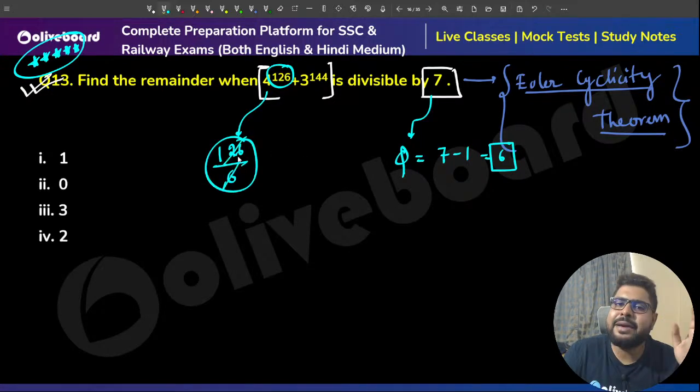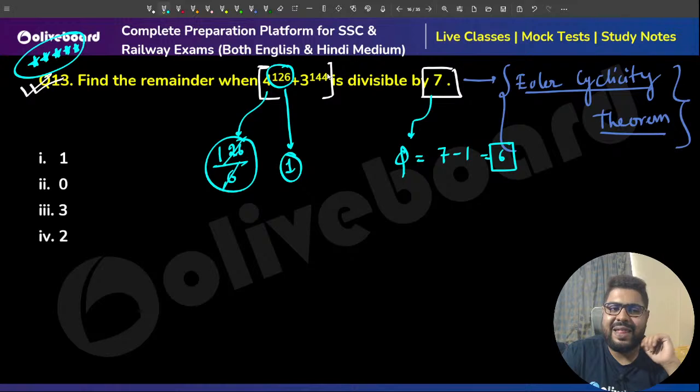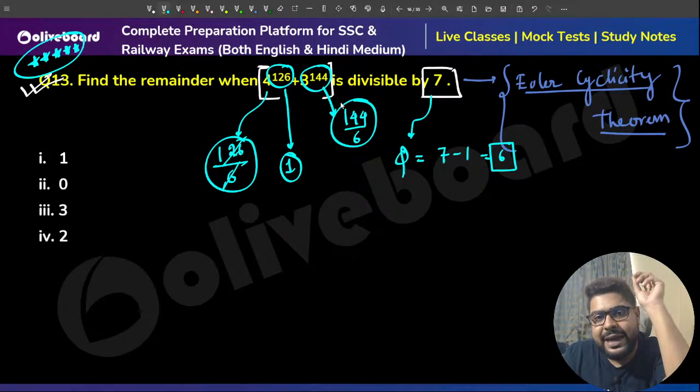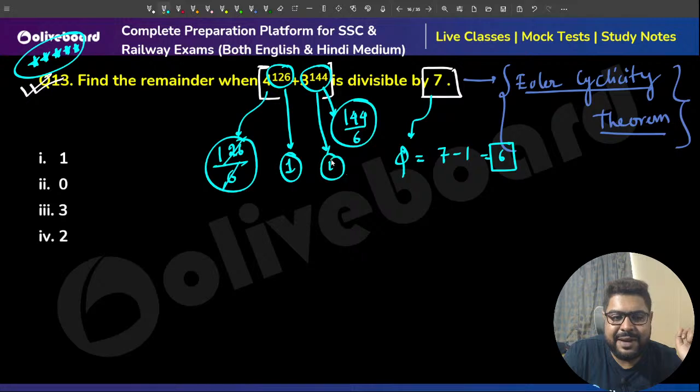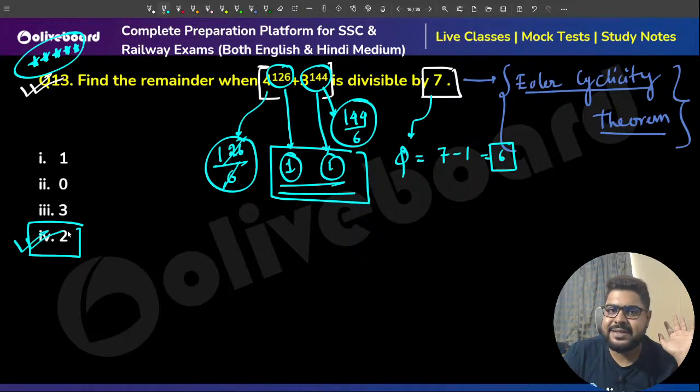Whenever it is divisible, meaning the cycle is getting completed, the cyclicity cycle is getting completed, there the remainder is always 1. 144: again, this is also divisible by 6. 144 by 6 is also divisible, meaning remainder 0, meaning again the cycle is getting completed, so here the remainder will be 1 as well. So total remainder will be 1 plus 1, 2. Option number 4. This is the best method to solve this case.